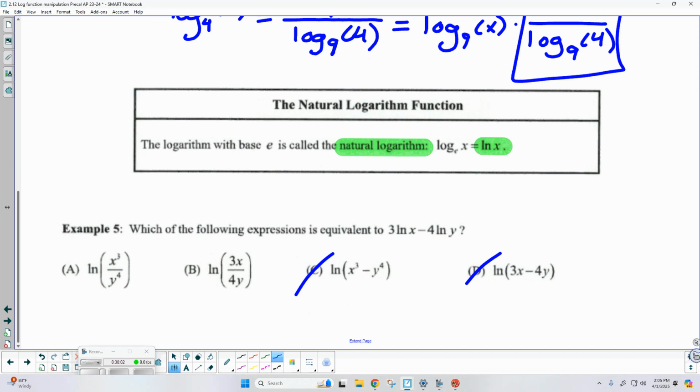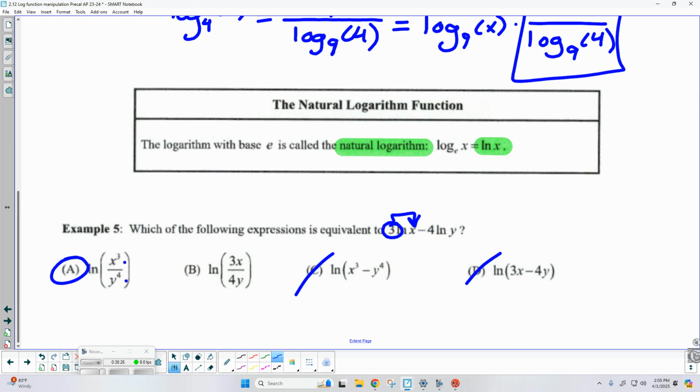There you go. Remember the power rule, it says that I can take a coefficient. I'm not going to multiply the term by it. I'm going to apply it as a power. So it would have to be x cubed and y to the 4th, not 3x over 4y. Okay. All right, there we go. Questions. How easy is that?